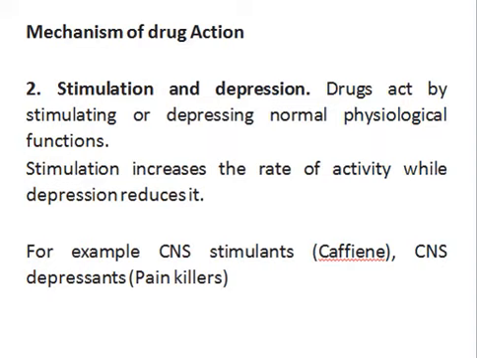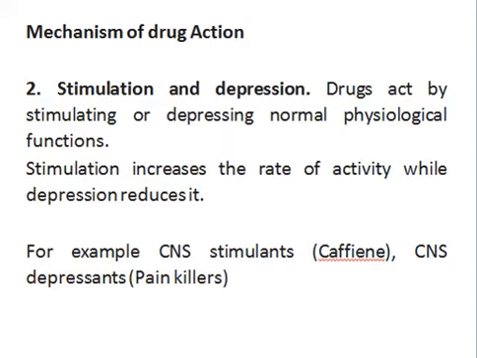Similarly, you might have observed that when you have to stay awake longer at night, you take caffeine, you take tea or coffee. You say that your brain becomes active when you take tea or coffee, because the caffeine in the tea or coffee is a stimulant, it activates your nervous system, right? And if someone is feeling a very high amount of pain, we give them painkillers.